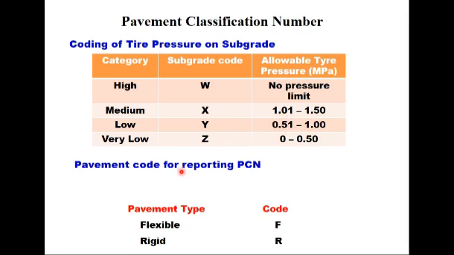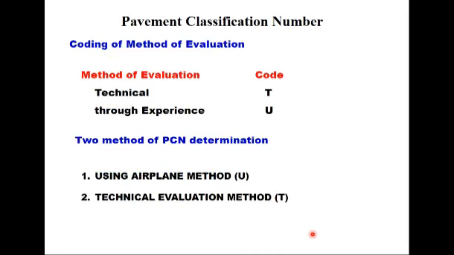And the pavement code for reporting PCN is F for flexible pavement and R for rigid pavement. Pavement classification number will also include a code for method of evaluation. T for technical and U for through experience. If the technical method is not used to evaluate the pavement, then U is used. So there are practically two methods of PCN determination. One is using airplane method, and that is U, and another is technical evaluation method, that is T. That is how this code is given.